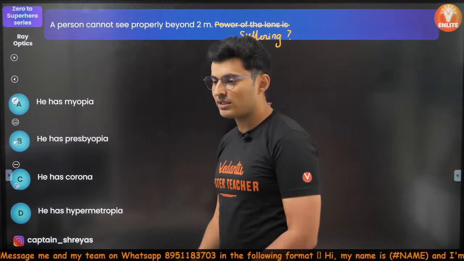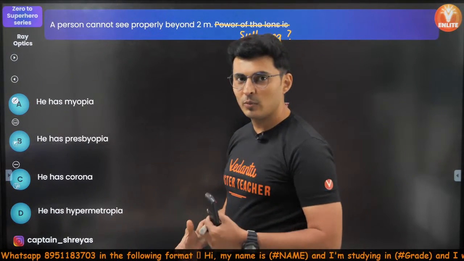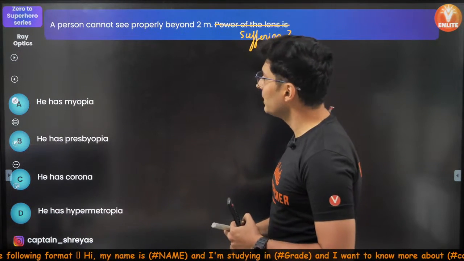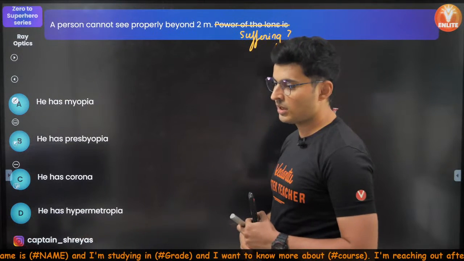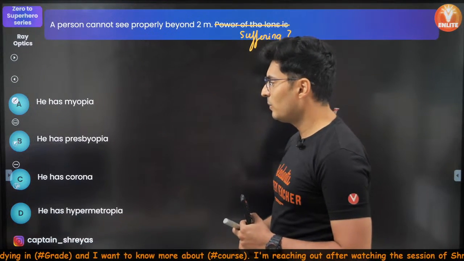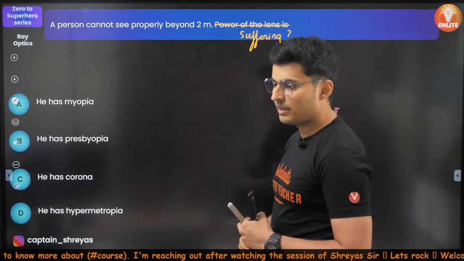Okay, come on guys. Let's see who are the doctors here. Some patient comes. Some Pandu comes. A Pandu patient comes and he is like, I cannot see properly beyond 2 meters. What is your diagnosis? Come on, future doctors. And engineers too can diagnose, I'm pretty sure. Does he have myopia? Does he have presbyopia? Does he have corona? Does he have hypermetropia? Or does he have loose motions?